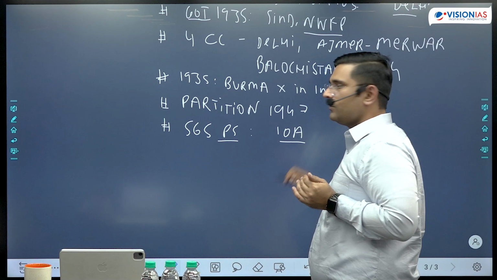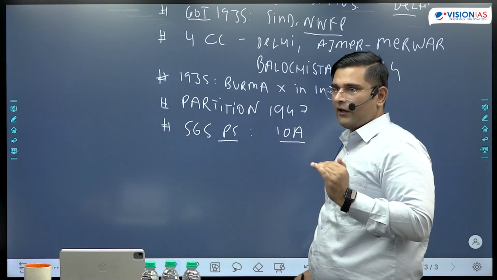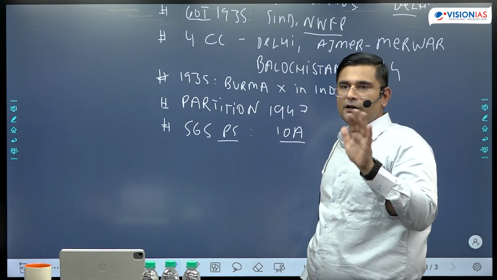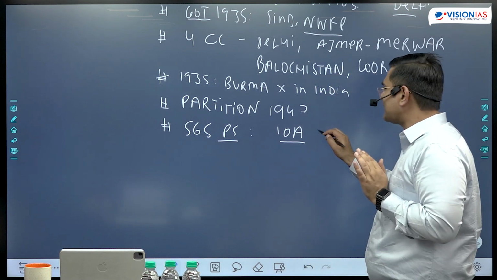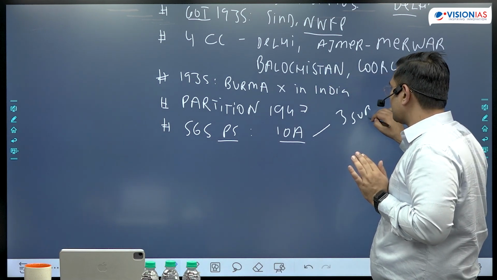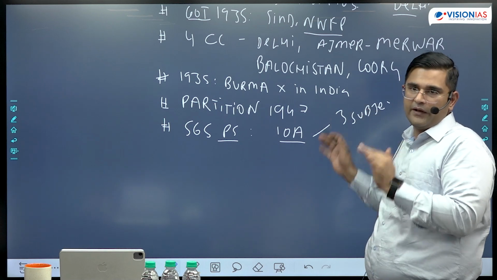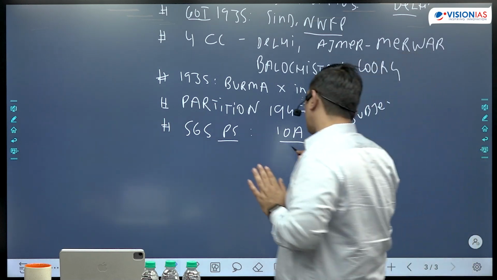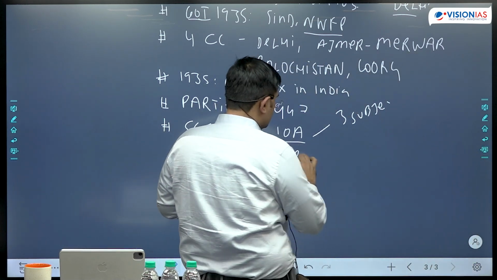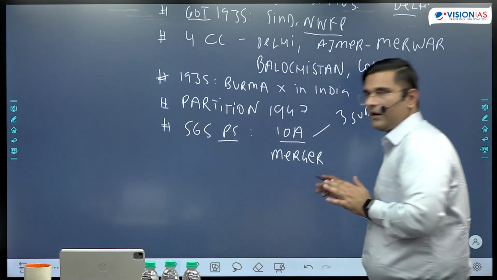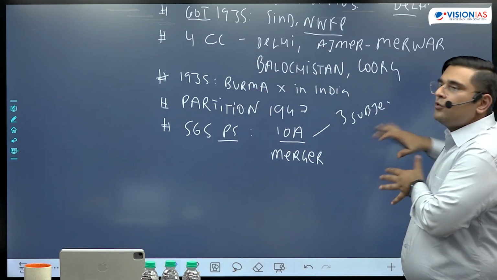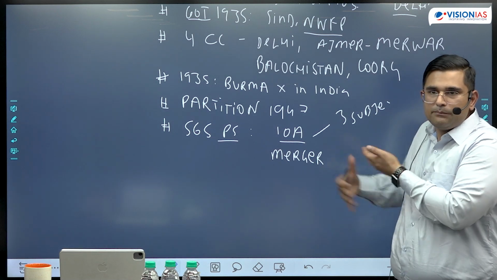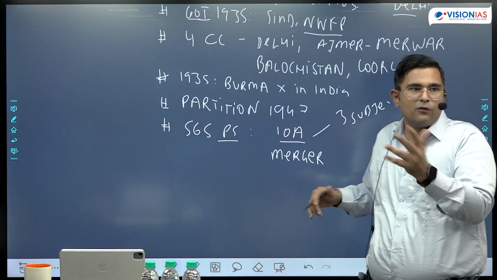Step number one was instrument of accession, whereby the boundary of the princely state did not change and the princely state acceded with respect to the three subjects of defense, foreign affairs, and communication. And step number two was merger agreement, where it acceded to India with respect to all subjects. So therefore, this political and administrative reorganization was a two-step process.